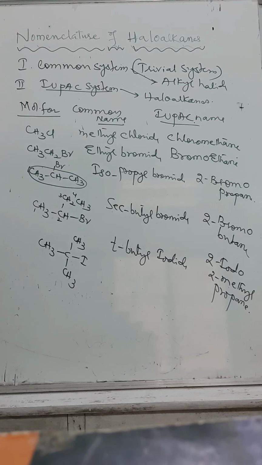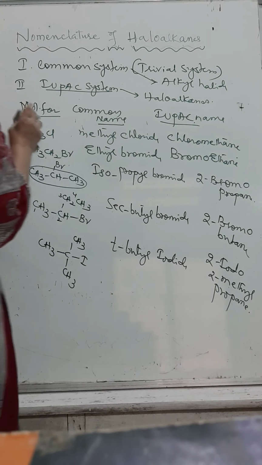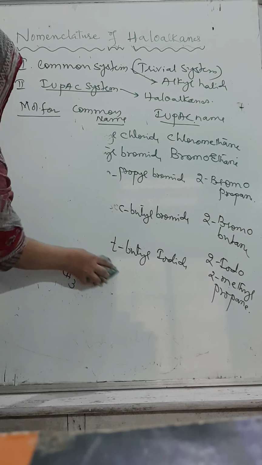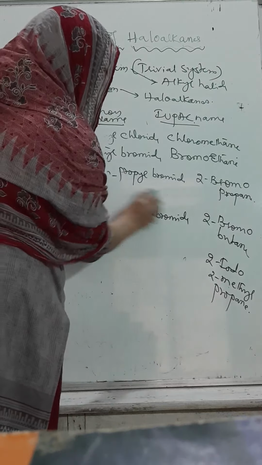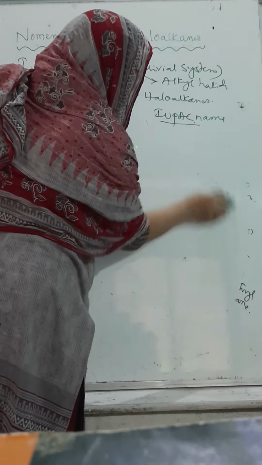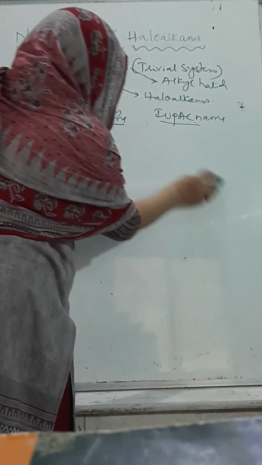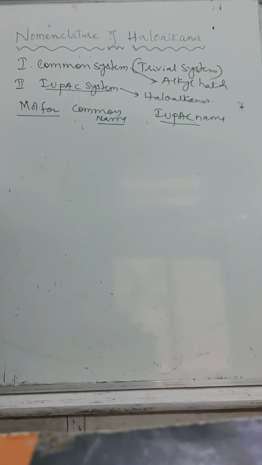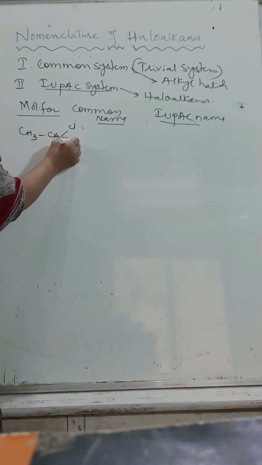All these examples I have taken are of only monohalogen. If we go for examples like dihalogen, trihalogen, tetrahalogen or polyhalogen derivatives, always remember that according to how many times the halide group is repeated, they are called mono, di, tri, and the numbering should be given in such a way that it gives the lowest locants. Shall we move to the example? Yes. We'll go to the example CH3, CH, Cl and Cl.